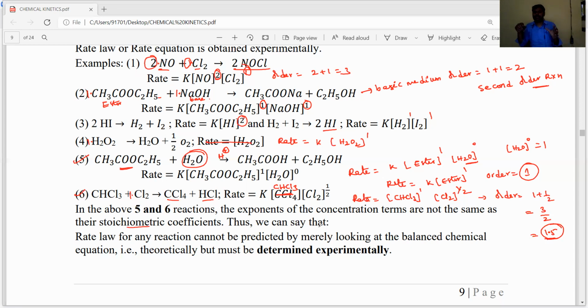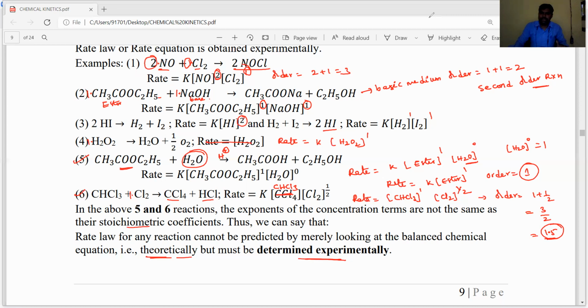Based on that, we can say that the rate expression or rate law or rate equation is not determined by a theoretical way. It can be determined by experimental methods only. Okay, dear students, that's why the rate expression or rate law or rate equation is determined by experimental method only.